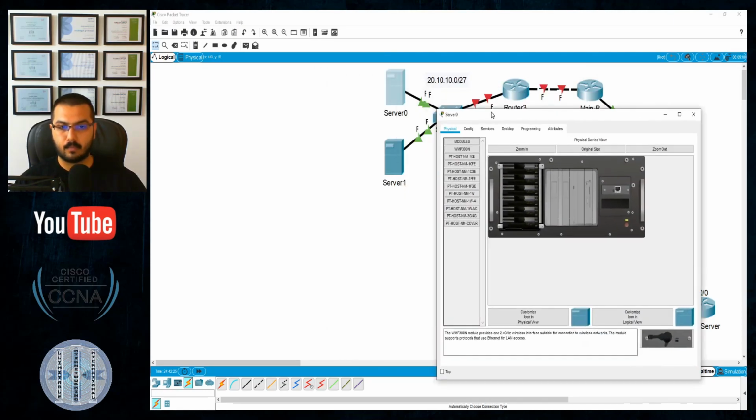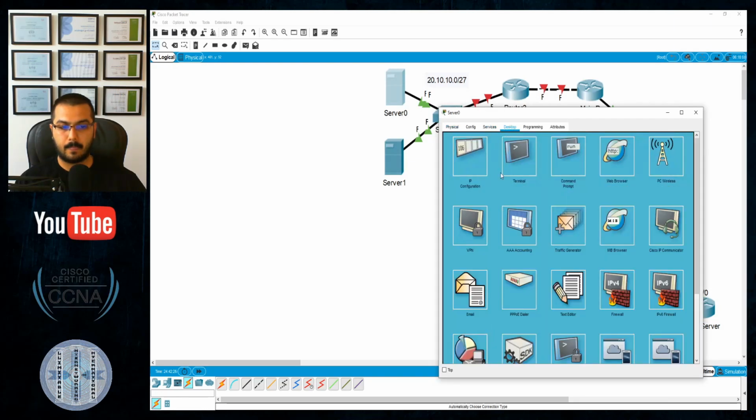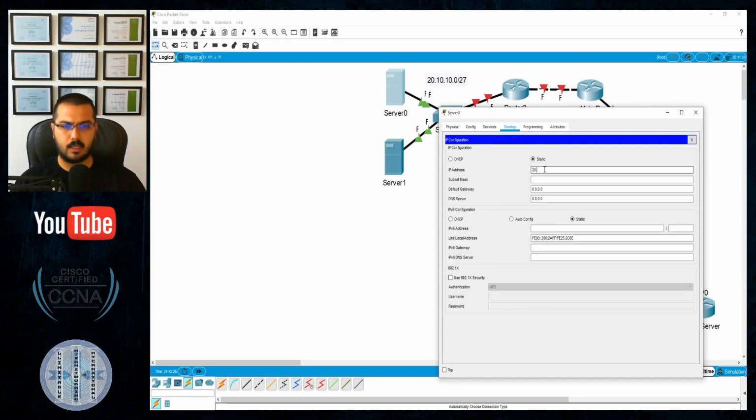Server number 1 will be from network 20. I'll do that statically, no need for DHCP here. Let's make it dot 100. No, not 100. The subnet mask is /27. /27 gives us 32 IP addresses minus 2, 30 valid IP addresses, so I have from dot 1 to dot 30.